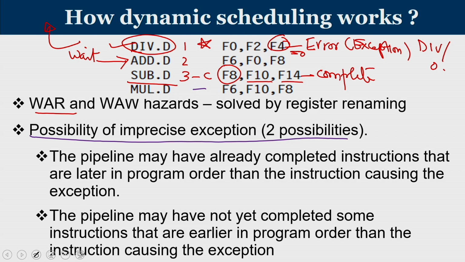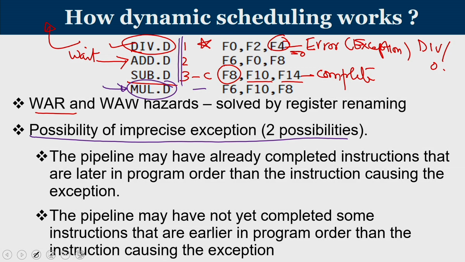Yet another form of exception is, imagine that your multiplication has encountered an exception. Can I handle that exception? Can I go for an exception service routine? No, you cannot go to an exception service routine on the multiplier until all instructions before this multiplication are over.